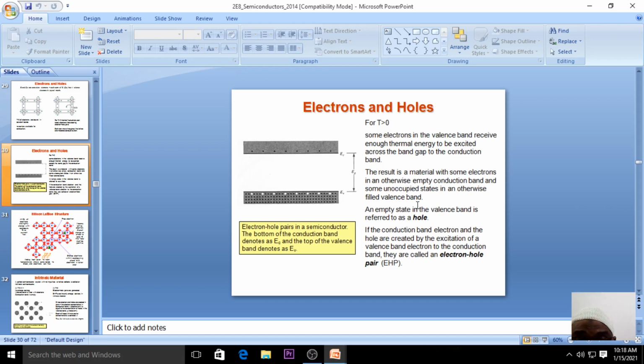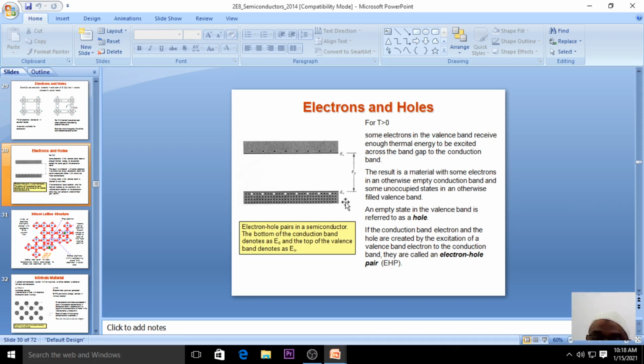As I increase the temperature from 0 Kelvin to some K Kelvin, some electrons in the valence band receive enough thermal energy to be excited across the band gap to the conduction band. Here you can see small white circles moving. EV resembles the energy of the valence band, and here you can see EC, which is called the conduction band.